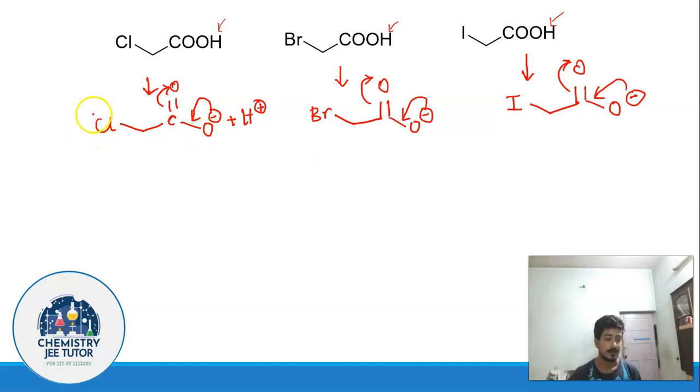Now you see, chlorine is more electronegative as compared to bromine, which is in turn more electronegative as compared to iodine. Now since chlorine is the most electronegative one, you can understand this will have a greater minus I effect, this will have a greater minus I effect.